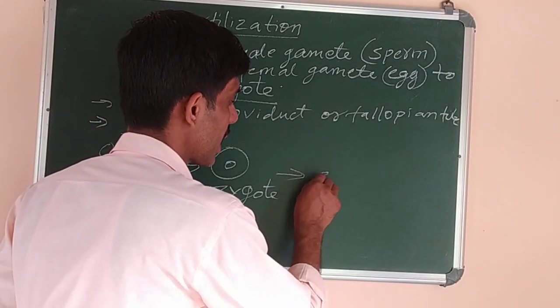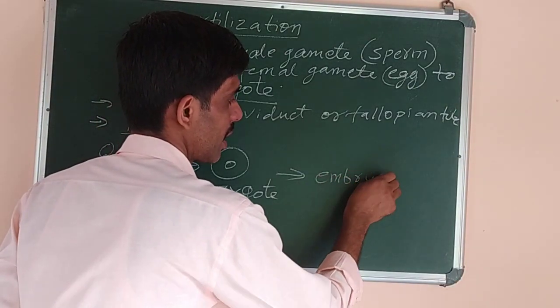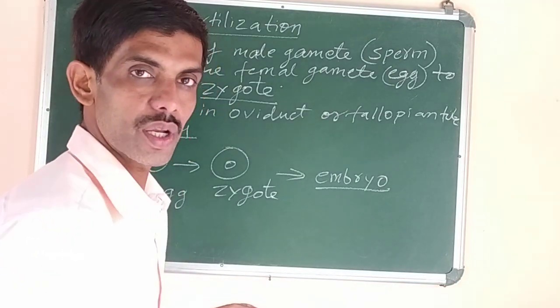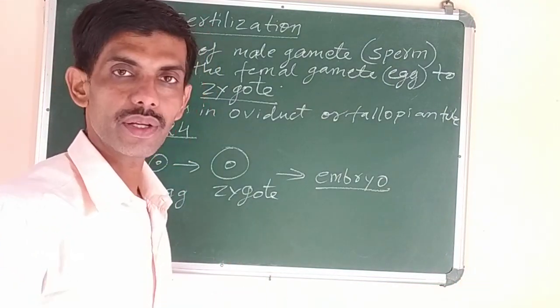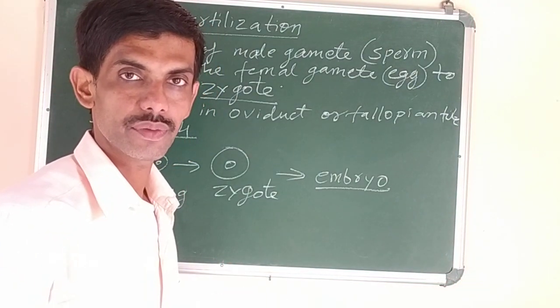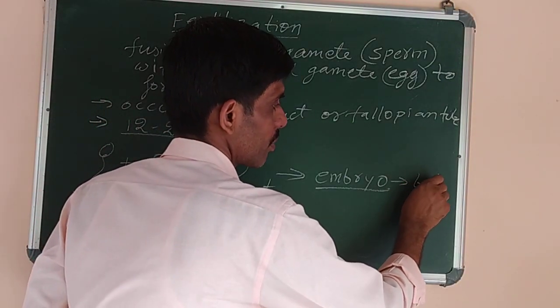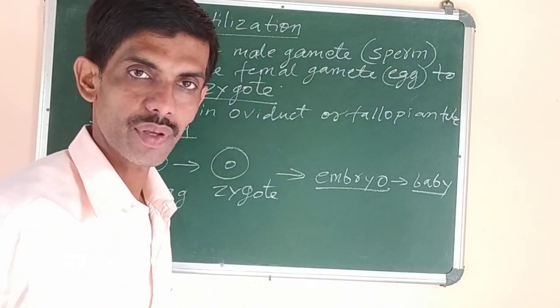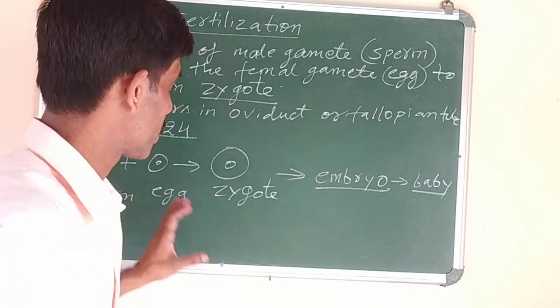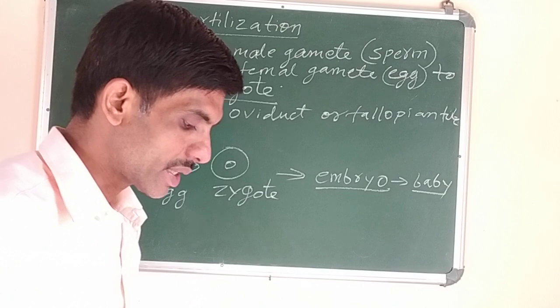So it will form the embryo, and the embryo will undergo full term of development, that is 280 days or 9 months, and change into the baby. The baby can be a male child or a female child. So this much only. We have completed this lesson.